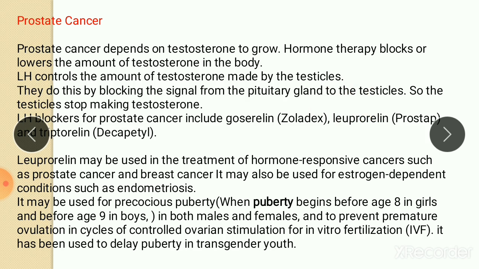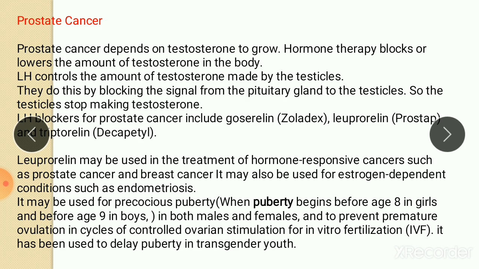triptorelin. Now leuprolin is used in the treatment of hormone-responsive cancer such as prostate cancer and breast cancer. It may also be used for estrogen-dependent conditions such as endometriosis.